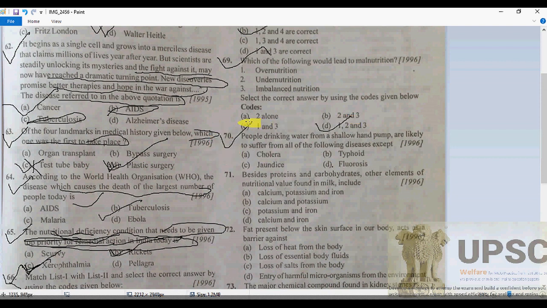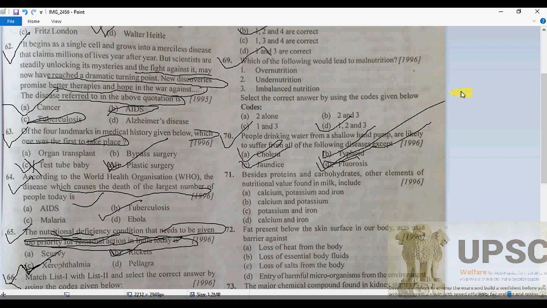People drinking water from a shallow hand pump are likely to suffer from all the following diseases except fluorosis, of course, unless there is deposition of fluorine. Yes, this cannot be. Except that, cholera is a waterborne disease, jaundice is a waterborne disease, and typhoid is also a waterborne disease. So fluorosis cannot be. So D is going to be absolutely correct. Because cholera, typhoid and jaundice are all waterborne diseases. Remember that.